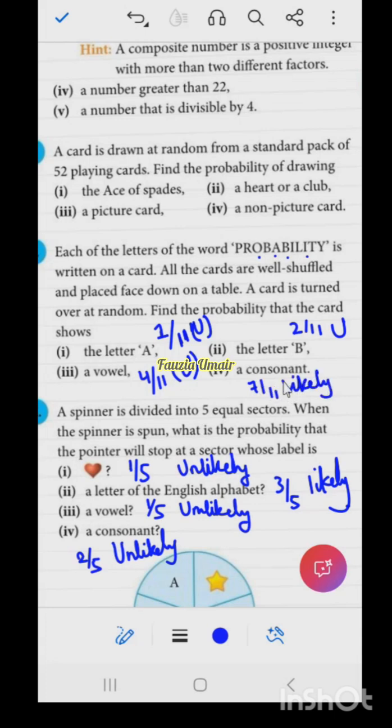Now tell me, Abrish, are there any two events which are complements of each other in this 6th question? Ma'am, yes, ma'am, vowel and consonant. Very good. These third and fourth parts, these two probabilities are complements, and P of A plus P of A complement should be 1. So if you notice, 4 by 11 plus 7 by 11 is 11 by 11. So this probability is 1. Okay? They are called complement events. Very good.